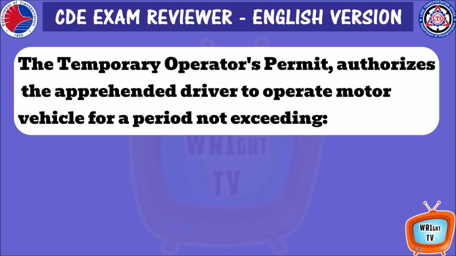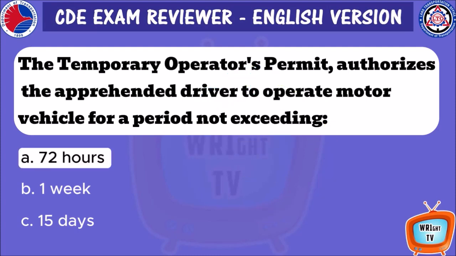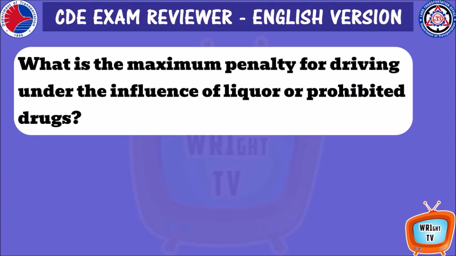The temporary operator's permit authorizes the apprehended driver to operate a motor vehicle for a period not exceeding A. 72 hours. B. 1 week. C. 15 days. A. 72 hours.